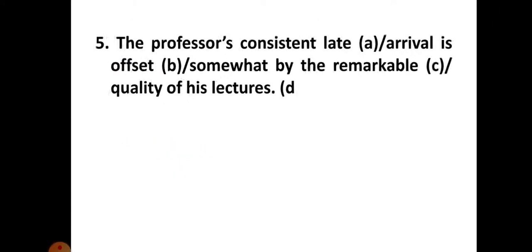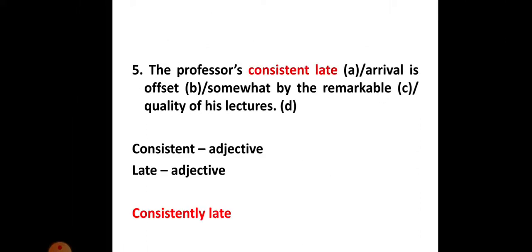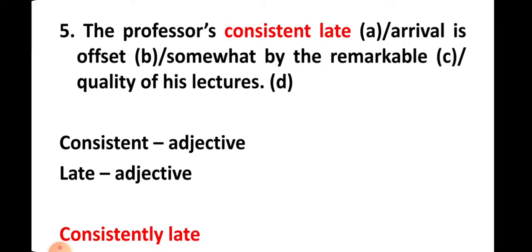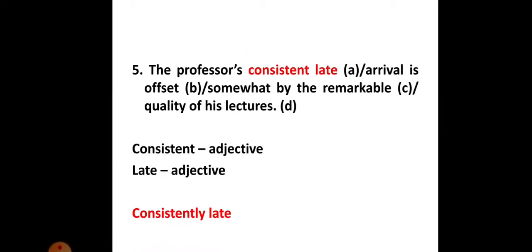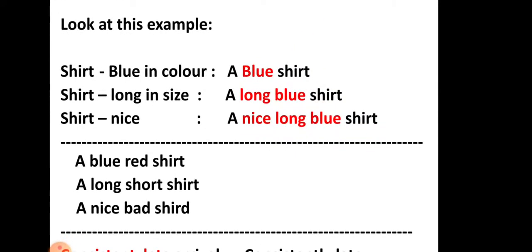Done. Question number 5. The professor's consistent late arrival is offset somewhat by the remarkable quality of his lectures. So here the problem is with this expression, consistent late. So what is consistent? Consistent is an adjective. And what is late? Late is also an adjective. Then can we use two adjectives together before a noun?